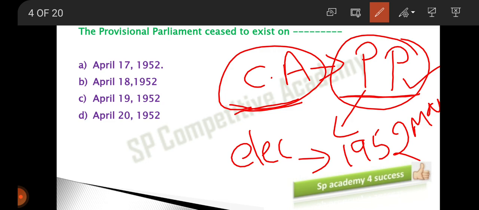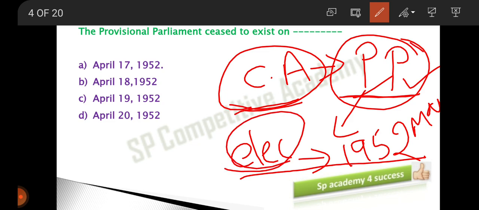We conducted the elections in May 1952. Till then, this provisional parliament continued, and after the elections, the provisional parliament was ceased.